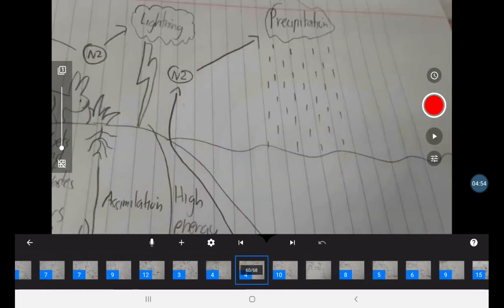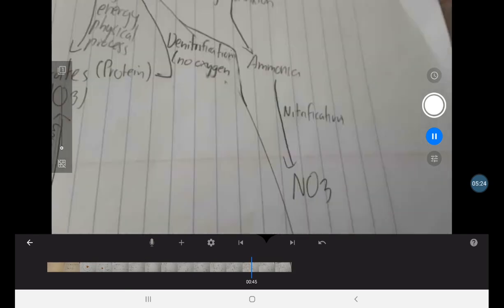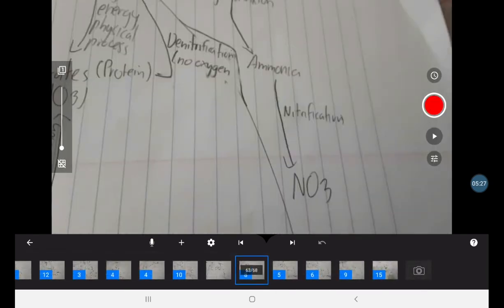Okay, since the NO3 has been reduced to N2, the N2 can then go to another cloud which has precipitation and rains down. The N2 rains down on the water. So the N2 was consumed by the phytoplankton, which was then turned into ammonia. The ammonia was quickly turned into NO3 by nitrification, because I already showed you the process.